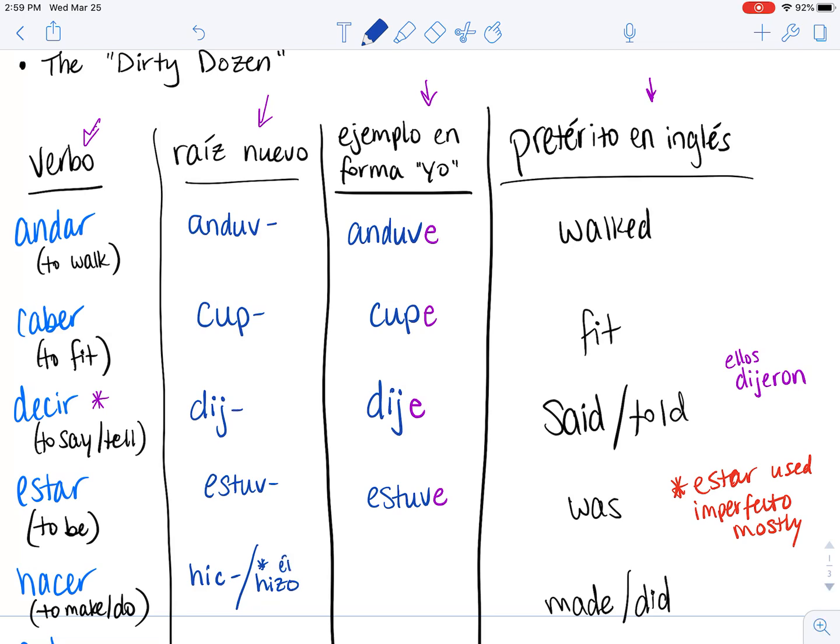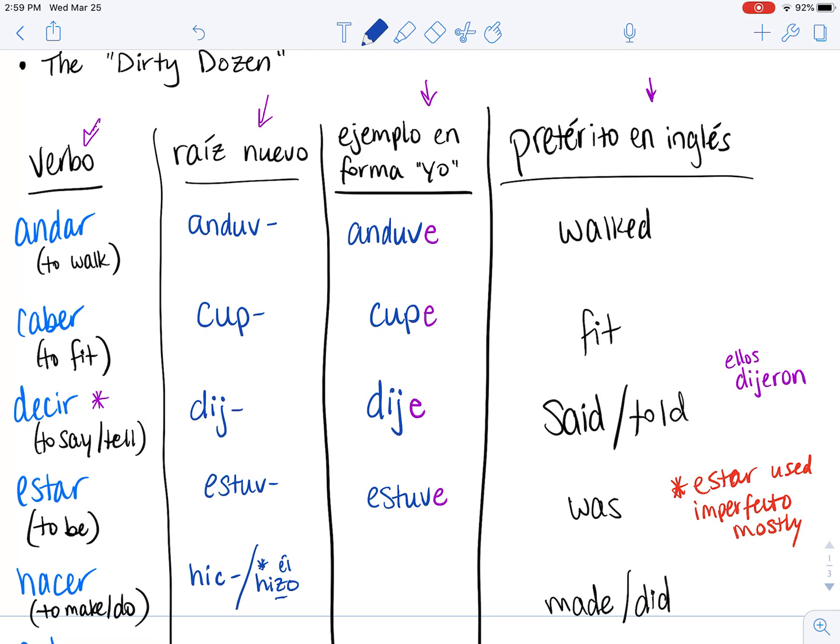For ella, usted, the form is hizo, with a Z here. Can you hear that? It all comes down to pronunciation.